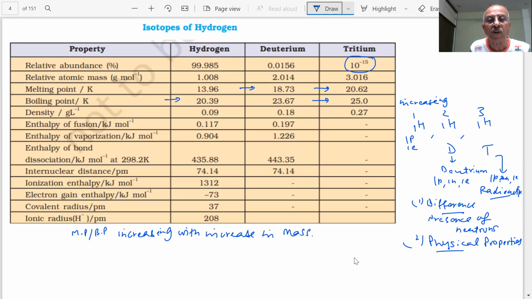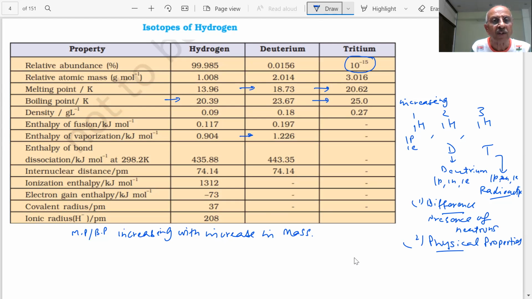Enthalpy of fusion, student. What is the enthalpy of fusion? When you go from solid to liquid or liquid to solid, what is happening? 0.117, and with increase in mass, the value has increased. Vaporization enthalpy, as you can see, there is an increase. This is radioactive, so we don't have data for that. And you can see how much it is present, how difficult it is to use it and get it.